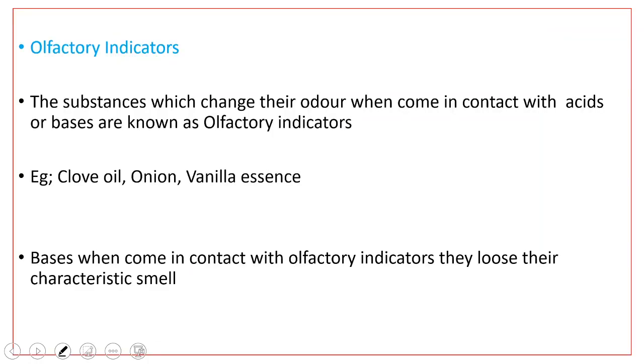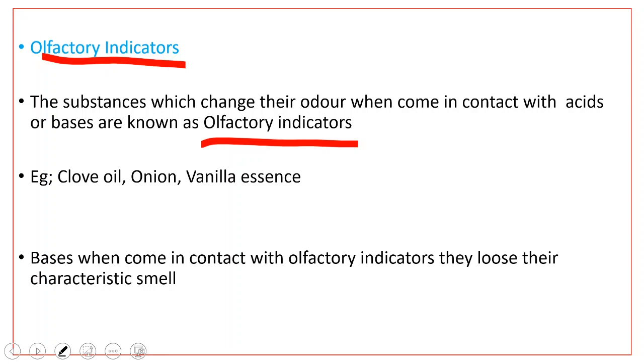Now, the next one is olfactory indicators. Till now we discussed the indicators which can indicate the given substance by color change. So what are olfactory indicators? Olfactory indicators are also indicators, which can indicate the given substance as an acid or base by odor or smell change. The substances which change their odor when they come in contact with acids or bases are termed olfactory indicators. The examples of olfactory indicators are clove oil, onion, and vanilla essence.